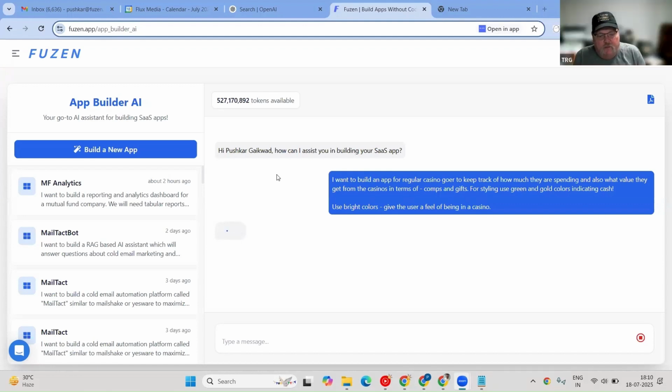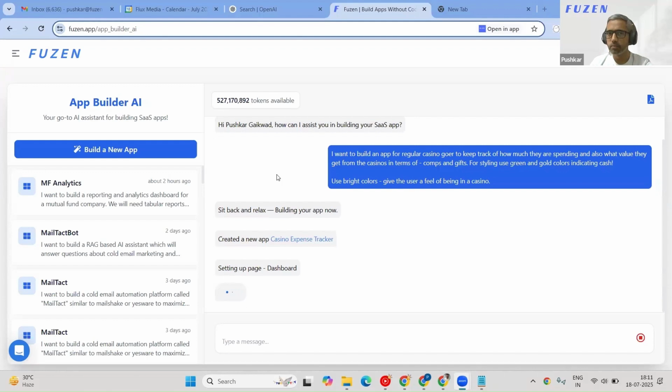So we start by maintaining two separate lists. One is a list of places, right? The name of the casino, the name of the cruise ship. The other list is actions, activities, things you do, right? It could be I paid to park the car. It could be I bought a drink. It could be I played a slot machine. So some of the actions are gambling. Some of the actions are spending. Some of the actions are receiving. They gave me an air fryer. That's a gift.